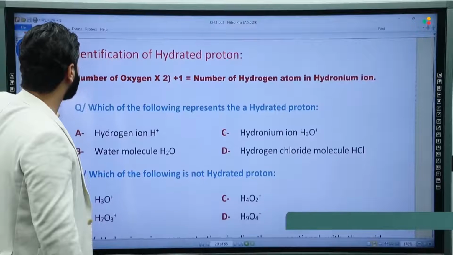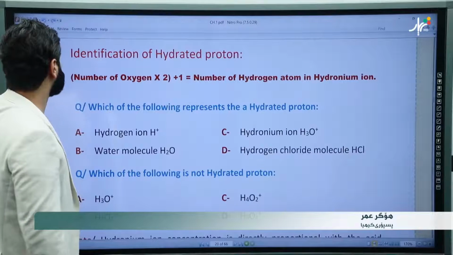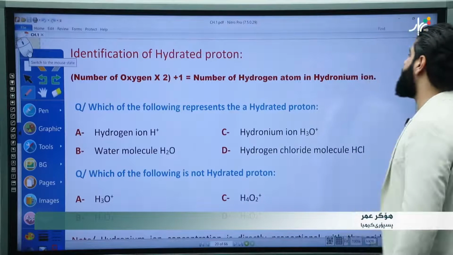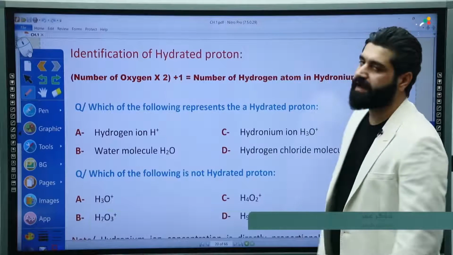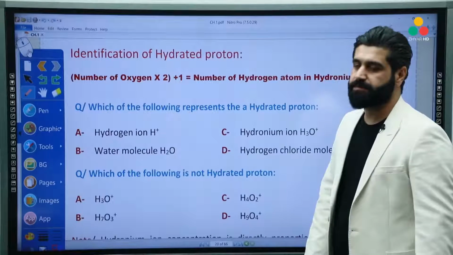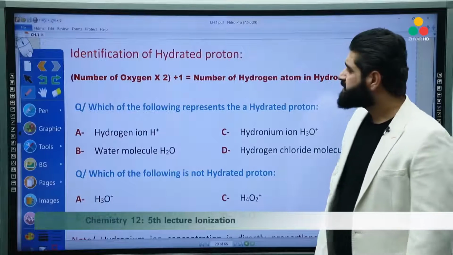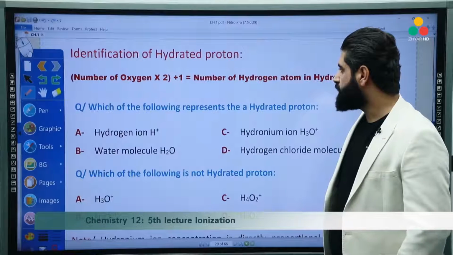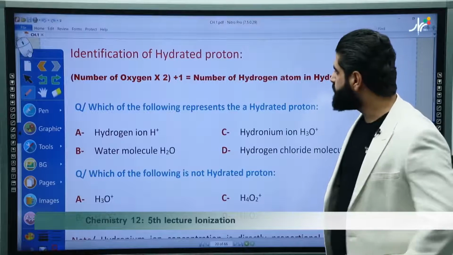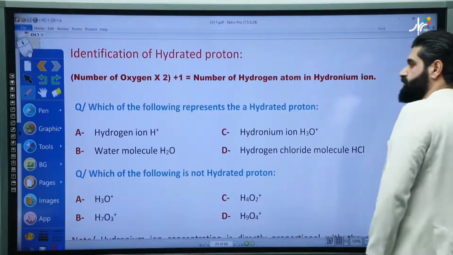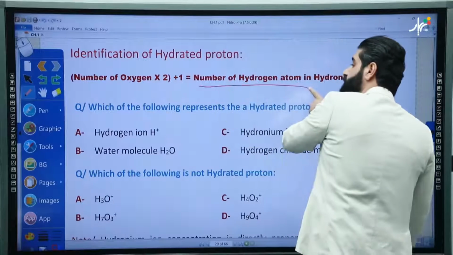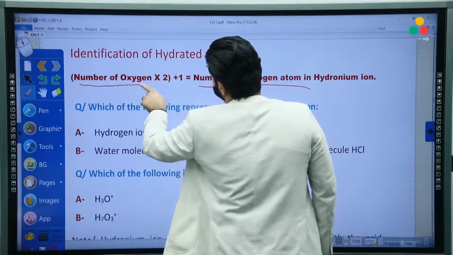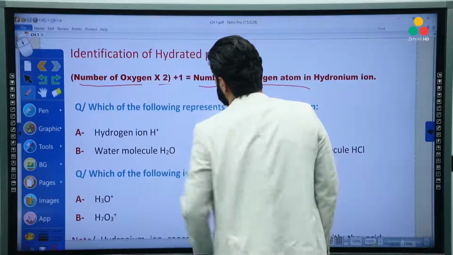How to identify the hydrated proton? We have to check the number of hydrogens. How to decide which ion is hydrated proton and which one isn't? We have a simple rule. We can apply it on any ion, then decide whether it's hydrated proton or not. We calculate the number of hydrogens as the number of oxygen in its formula times 2 plus 1.